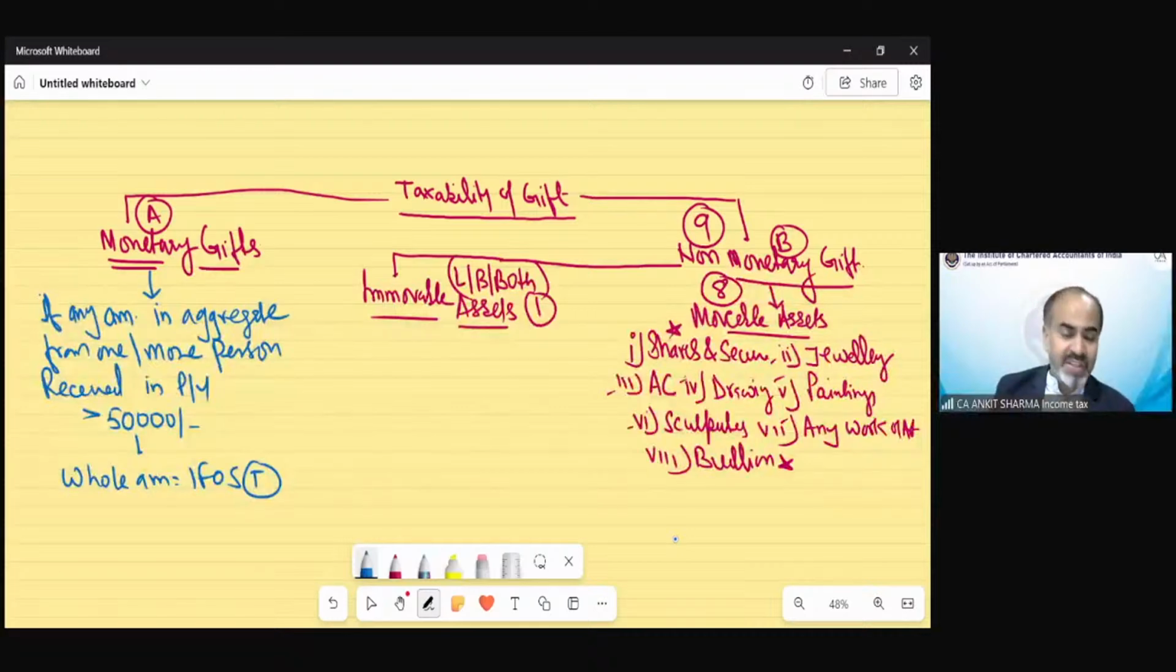So suppose I have received 10,000 rupees from 4 different people, 10,000 rupees each from 4 different persons. So total I received in the previous year is 40,000 rupees. So that is not going to be treated as income from other sources. Up to 50,000, even if I have received from a single person or more persons in aggregate, nothing is going to be taxable as income from other source under this gift provision. But if the amount has been received even 1 rupee extra, the whole amount is going to be taxed as income from other source.